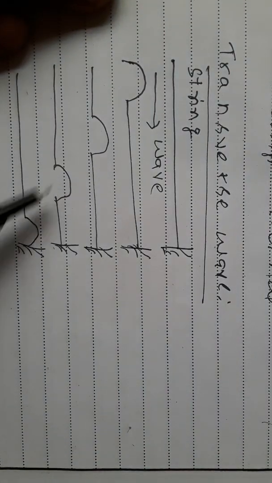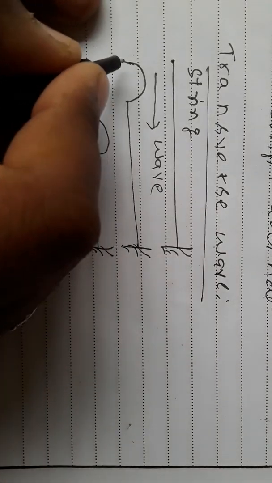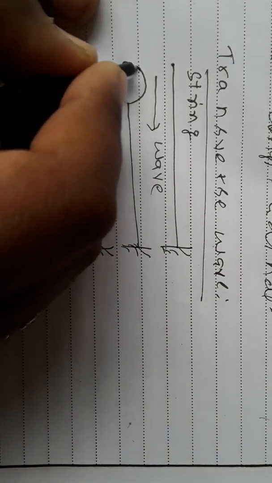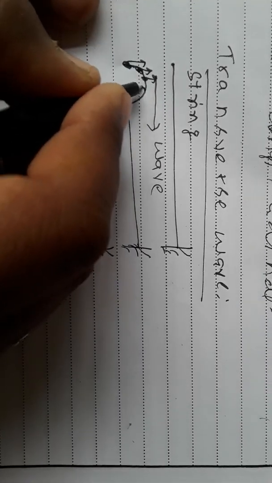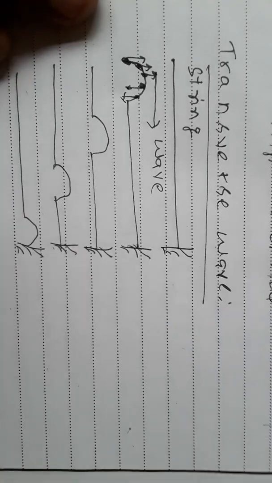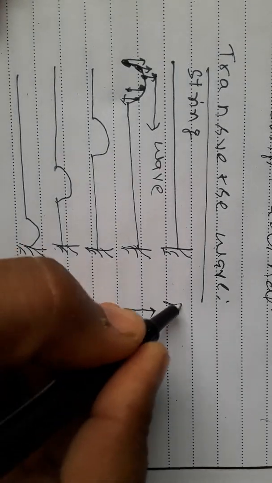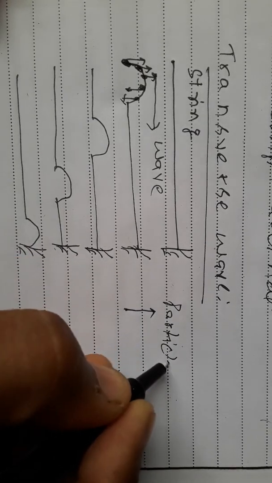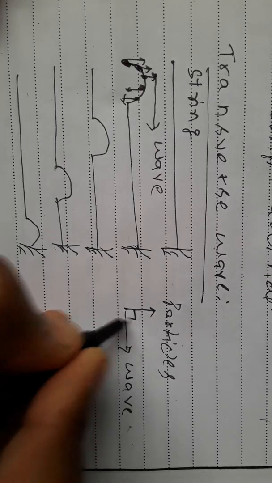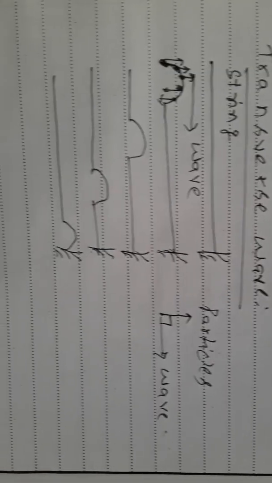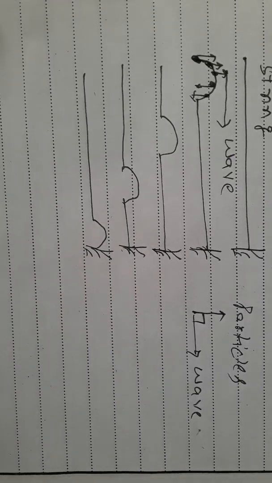First diagram, second diagram, third diagram, in this diagram the wave is traveling in this direction. Now, these are the particles of the medium. These are moving upward, these particles are moving downward. This is the direction of the particles, this is the direction of the wave, and they are perpendicular to each other. If they are perpendicular to each other, it is known as a transverse wave.